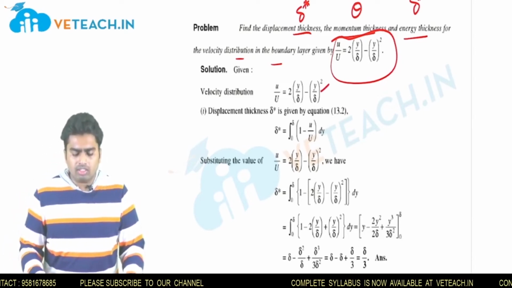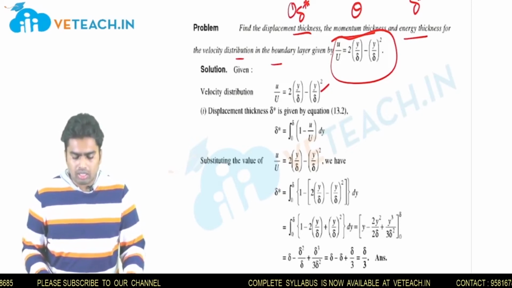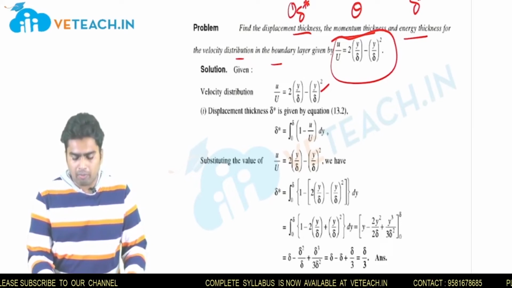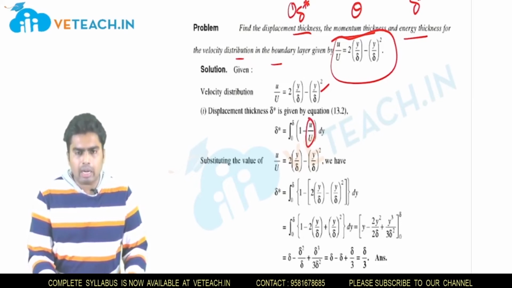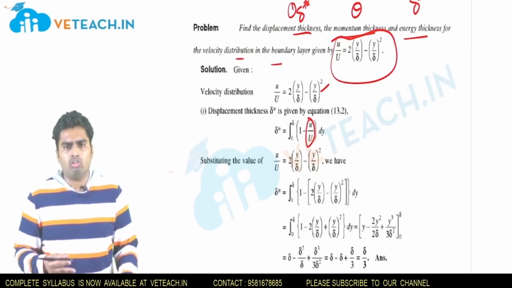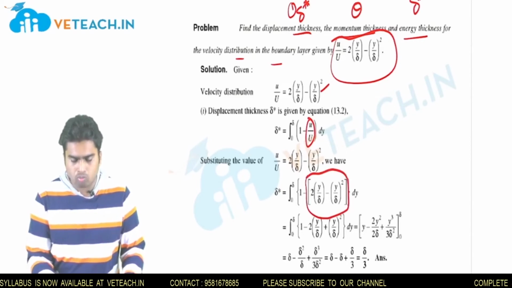So what is the first thing he is asking? The first part asks us to find delta star. The delta star formula is integral 0 to delta, 1 minus small u by capital U dy. In place of small u by capital U, we will take the given velocity profile, which is 2 into y by delta minus y by delta whole square. That is what I had mentioned here in place of small u by capital U.